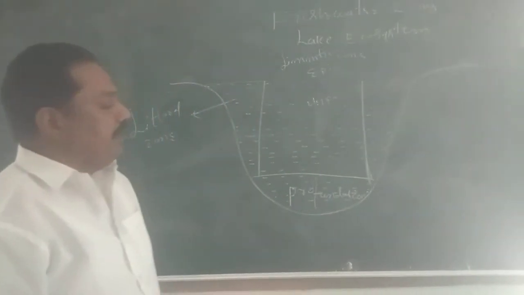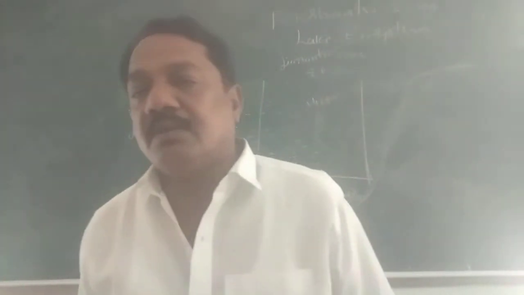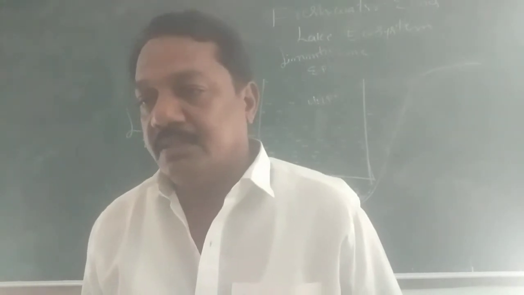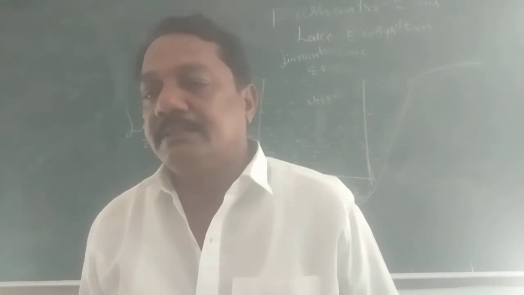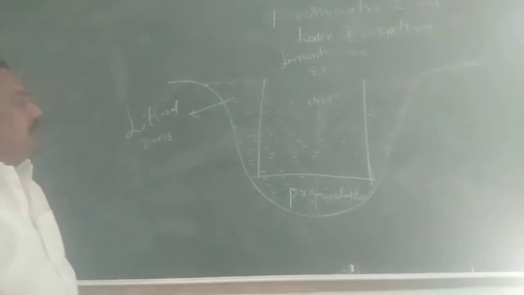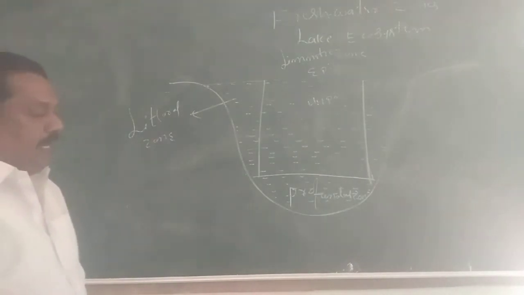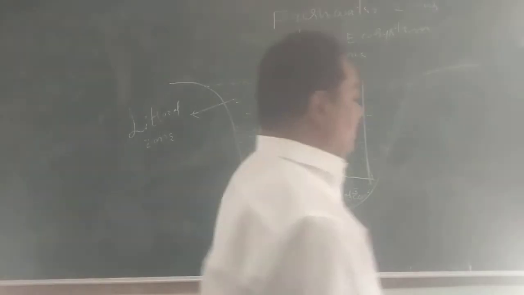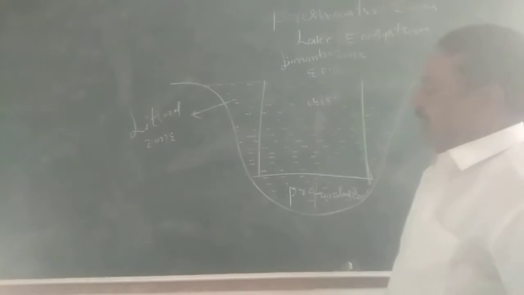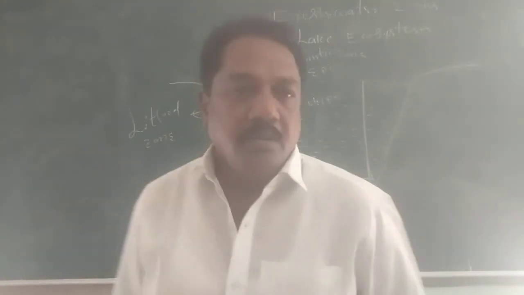Because light is there, there are more producers. Where there are more producers, more consumers are also present. So the major animals present in the littoral zone depend on the sunlight penetrating. That's why diatoms, plankton, floating plants, rooted plants, and different kinds of plants are present in the littoral zone. So it is a high productivity zone. The littoral zone is a high productivity zone.